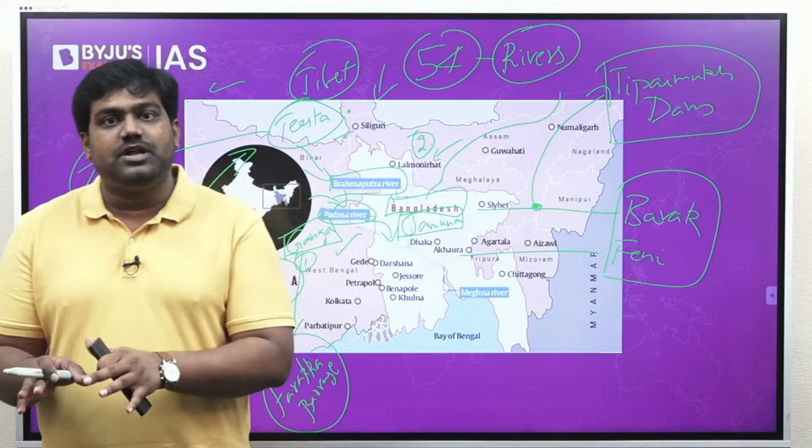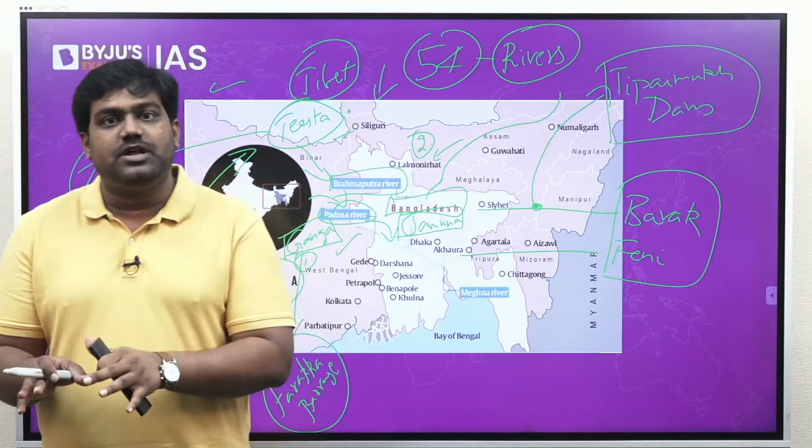Then finally, we have the Feni River that flows down from Tripura into Bangladesh. The Feni is also an important river in the northeast. It provides drinking water and it meets the industrial needs of a commercial center in Tripura known as Sabroom. Sabroom is an important industrial town located on the India-Bangladesh border. But the way in which India utilizes the waters of Feni creates a controversy in Bangladesh. Because Bangladesh is a lower riparian state, it keeps demanding that it should get a fair share. It is concerned that Indian projects in the upstream might affect the flow of the waters in the downstream.